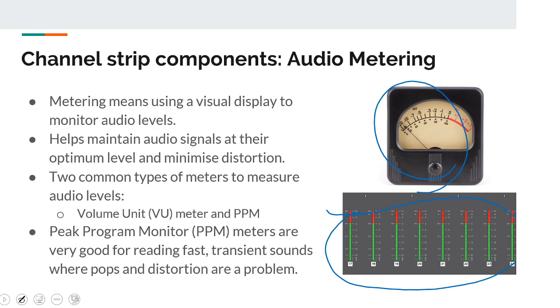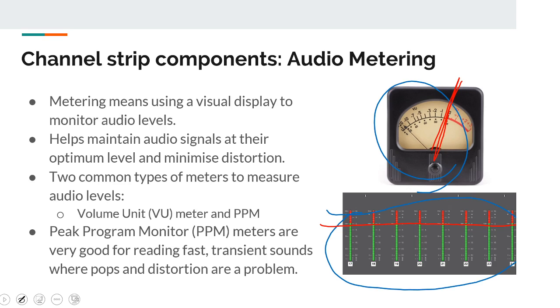In these mixers, the meters are split into two parts, and we would ideally have a red zone and a green zone, so to speak, and we would want to keep our audio signals normally inside the green zone and never hitting the red zone. That is the expectation that we would have in these mixers, and that is why we would use this audio meter.